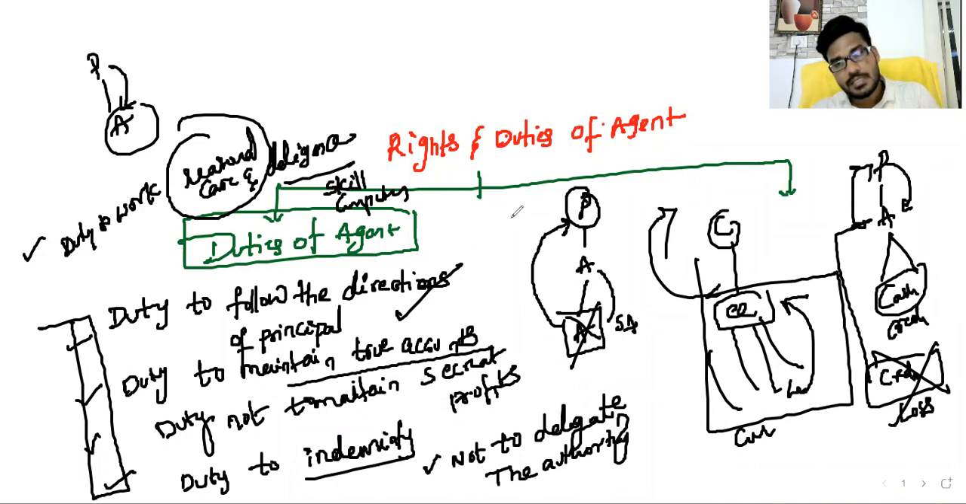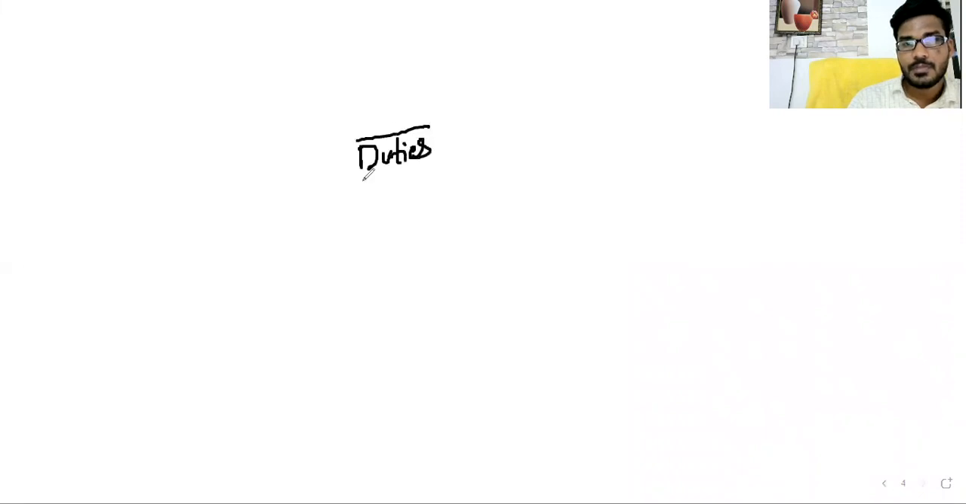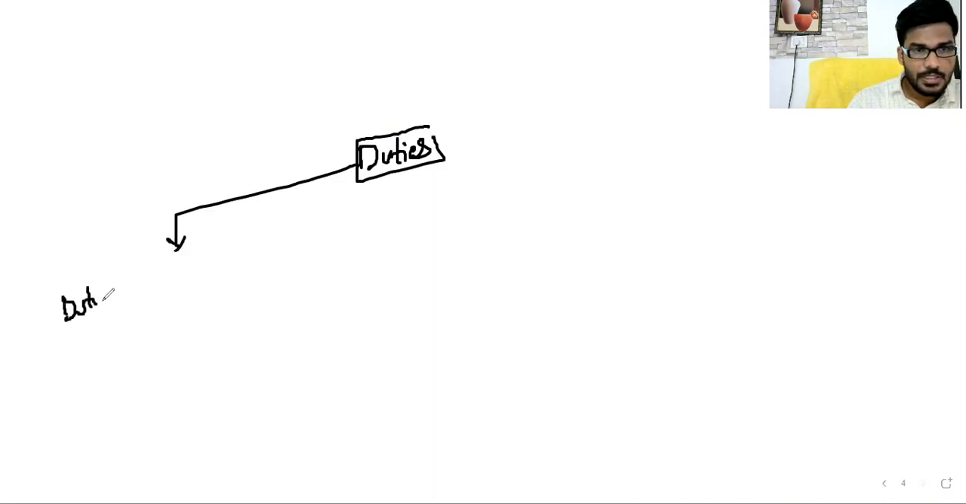Okay, sir. So listen. First of all, what have we discussed? The duties of agent. What we have studied, sir: duties of agent. So, what is the first duty, sir? We have discussed the duty to follow the directions of principal.